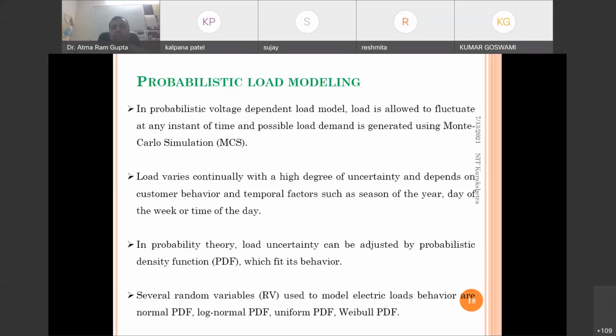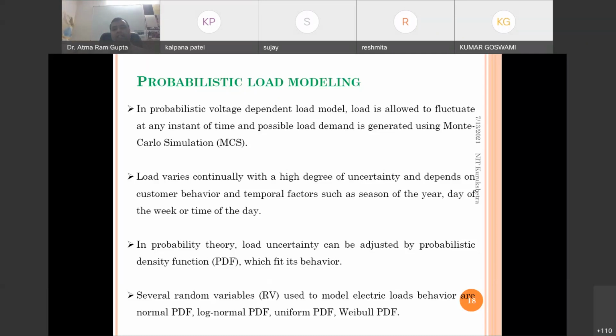Say for example, we are giving 5% variations in the load, and accordingly we are generating a number of load data at any particular bus.